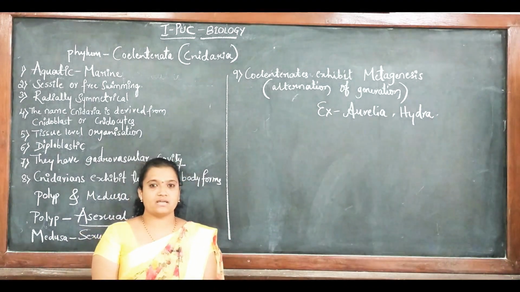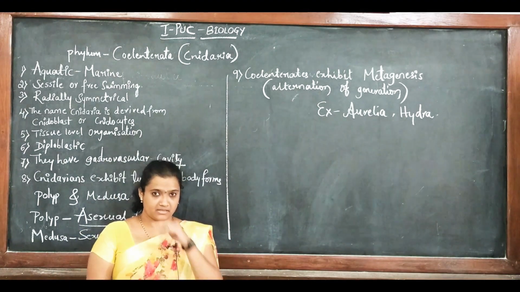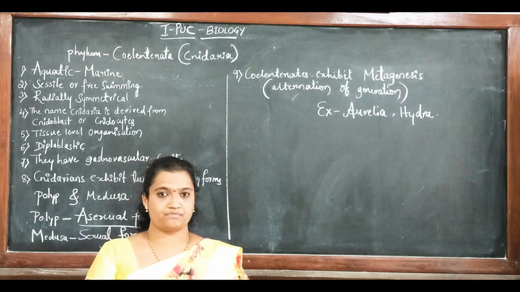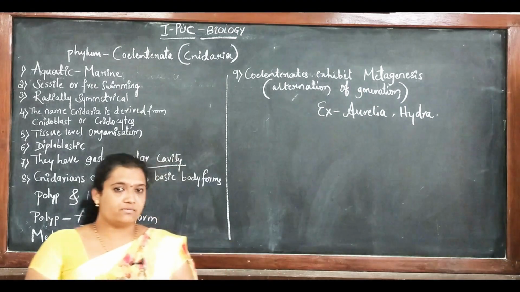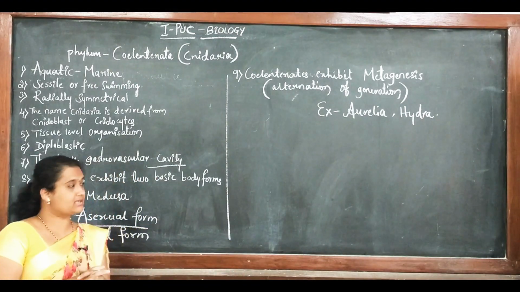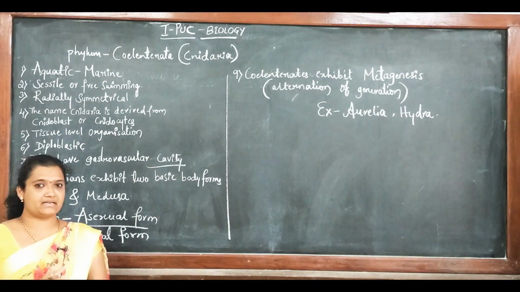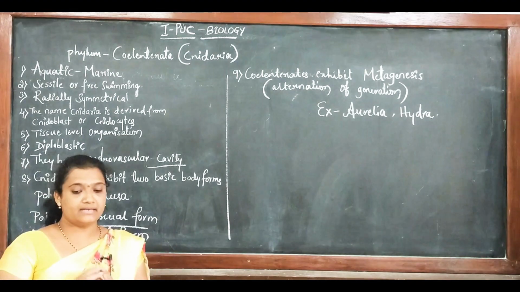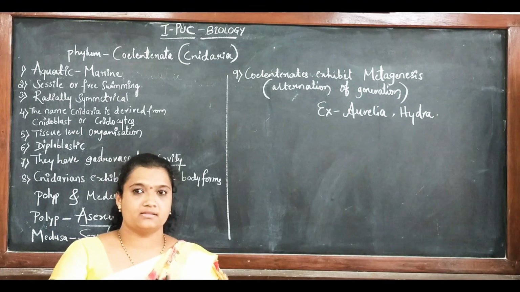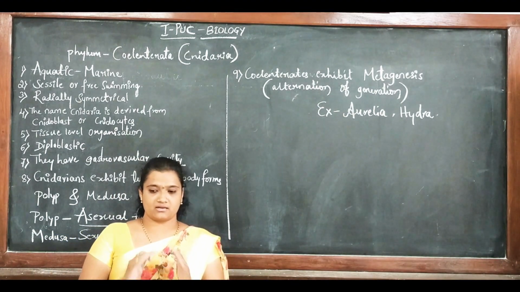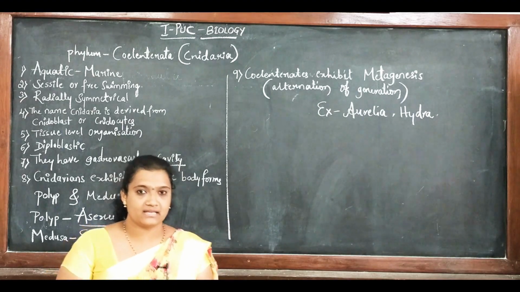We have started with the animal kingdom chapter, and in the last class we have discussed the phylum Porifera. In today's class we are going to start with a new phylum, that is Coelenterata. These coelenterates are commonly known as cnidarians. The animals which come under the phylum Coelenterata are commonly known as cnidarians.